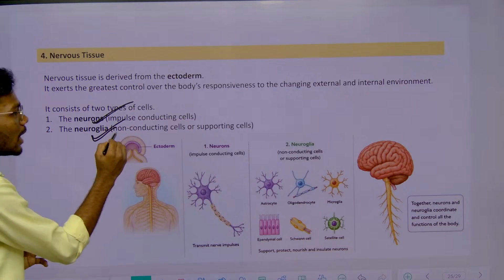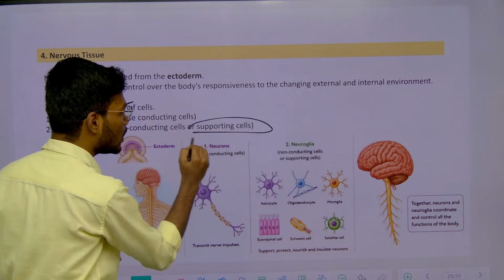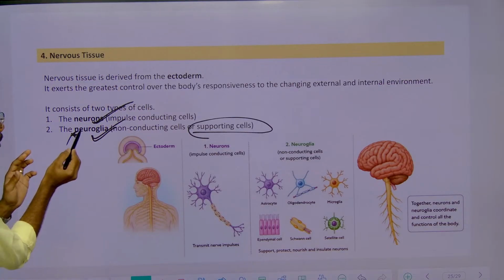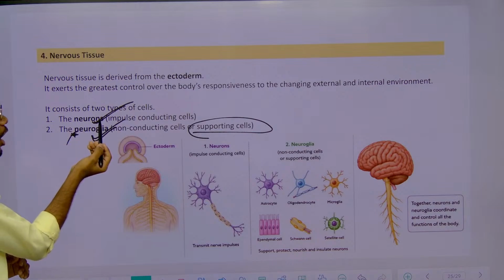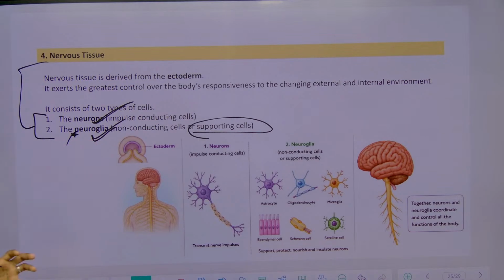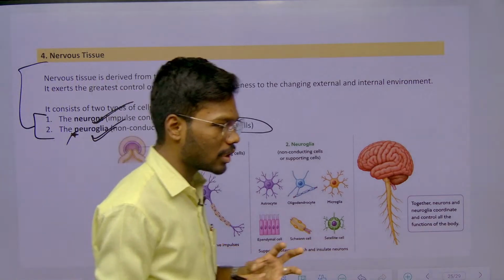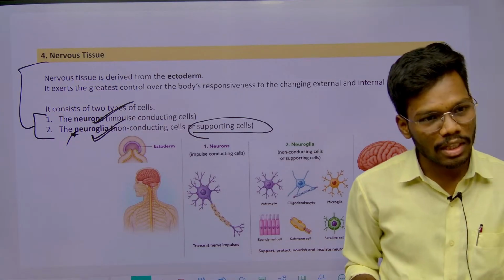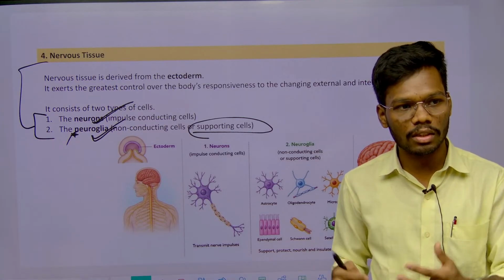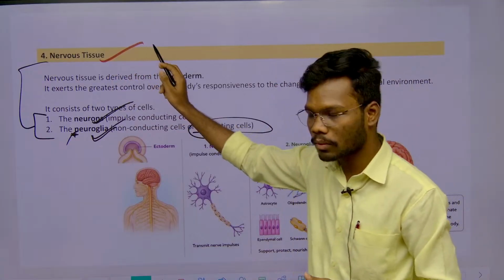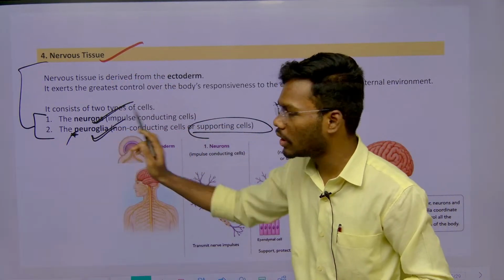So for the supporting, there are some cells which are called neuroglial cells. These neuroglial cells, along with neurons, we are calling this as what? Nervous tissue, which means there is some group of cells which perform a similar function. This group of cells may be the same kind of cells or different kinds of cells which perform one similar function, then we call it what? Tissues. Here we can see neurons and neuroglial cells.